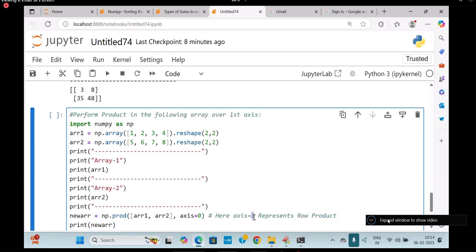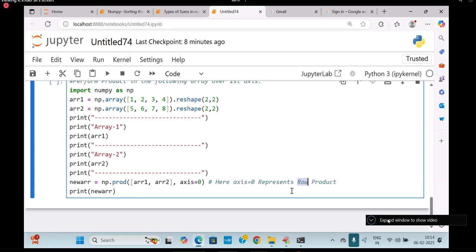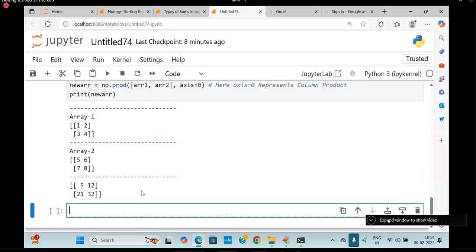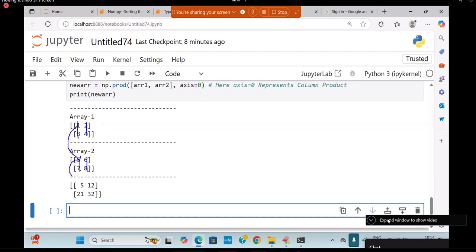0. 0 says what? Column product. Column product. Yes. So, start here. What is that? In this column, matching with 1 into 5, 5, 7 into 3, 21, 2 into 6, 12, 4 into 8, 32.